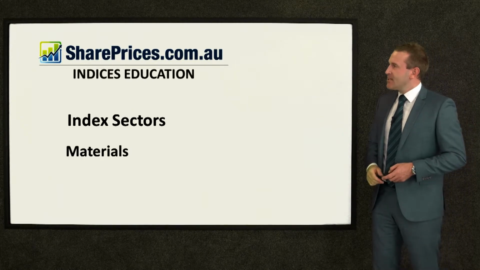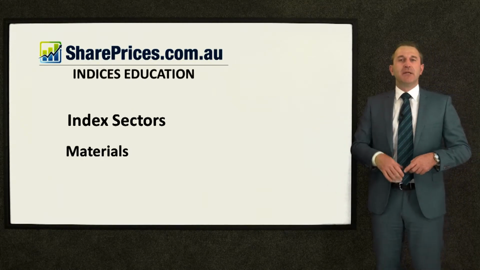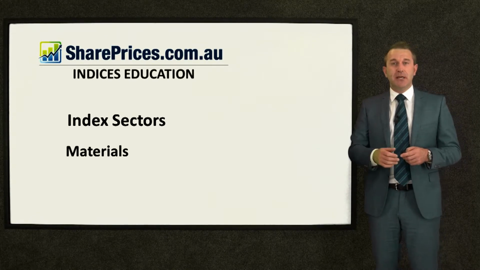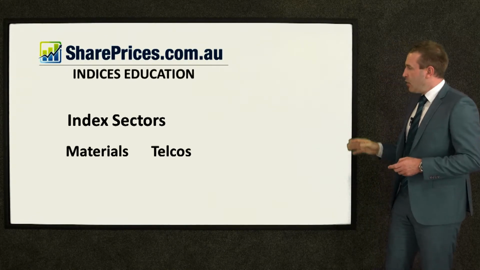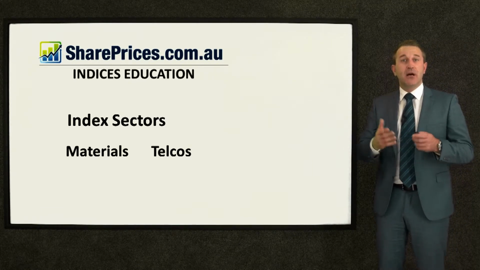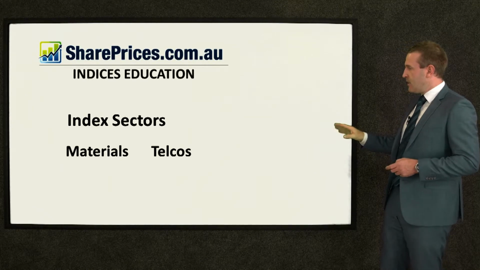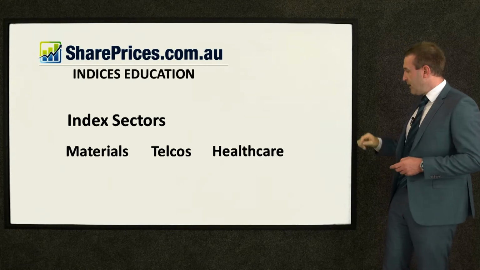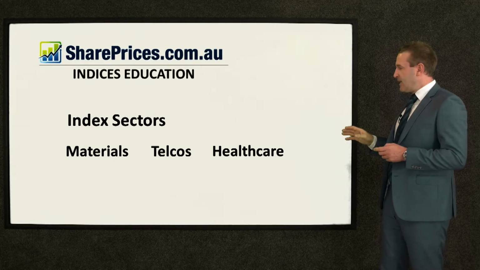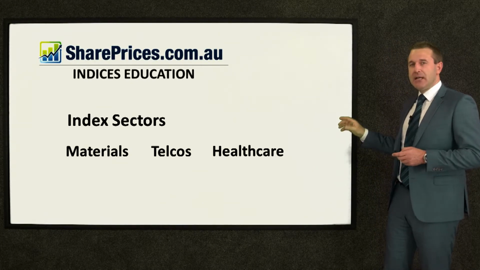Or we've got index sectors. Let's think about the materials sector, and that's the miners. We know some of those names like Fortescue, like BHP, like Rio, and you can trade that. Or the telco sector, that's an index in its own right you can trade. Think of Telstra, one of the big ones in the telco sector. Or we've got the healthcare sector. Maybe we've heard of some of those, Ryman Healthcare for example. That is a sector or an indice in its own right, an indice sector.